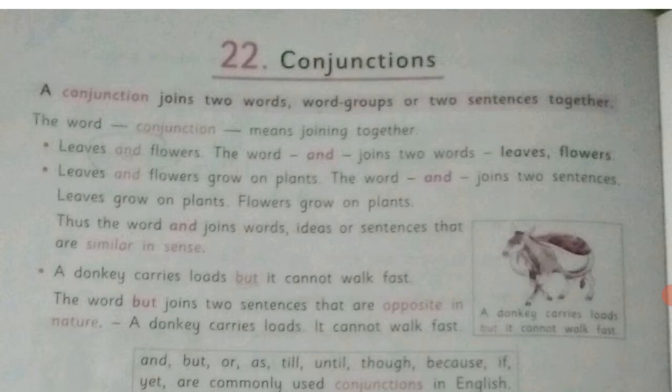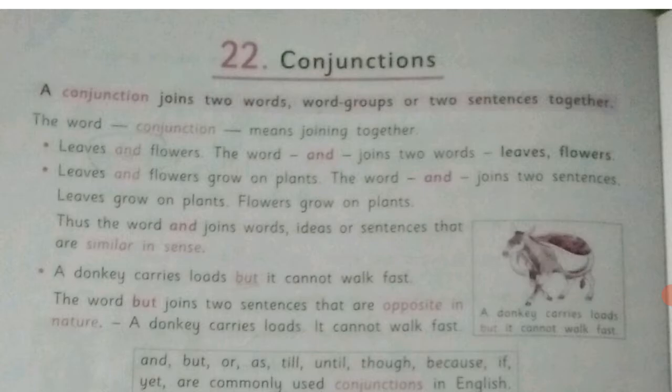For example, we are going to see here, leaves and flowers. The word and joins two words, leaves, flowers. Now in this phrase, children, two words are there, that is leaves, flowers. So these two words are joined together with the help of and. Leaves and flowers grow on plants.